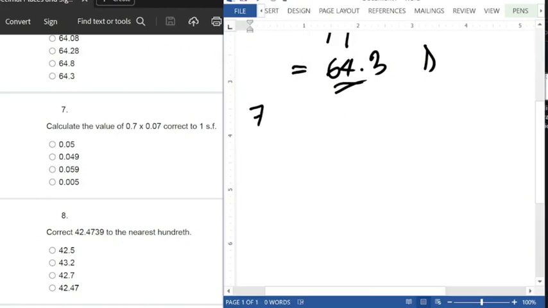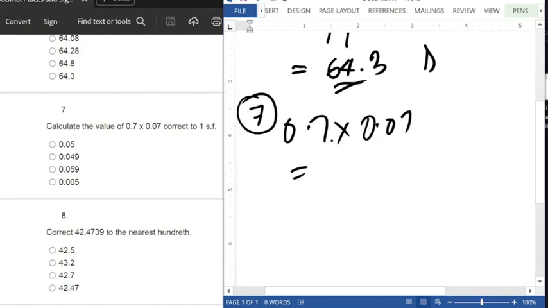We have 0.7 multiplied by 0.07, and that gives us 0.049. So 0.049, correct to one significant figure.